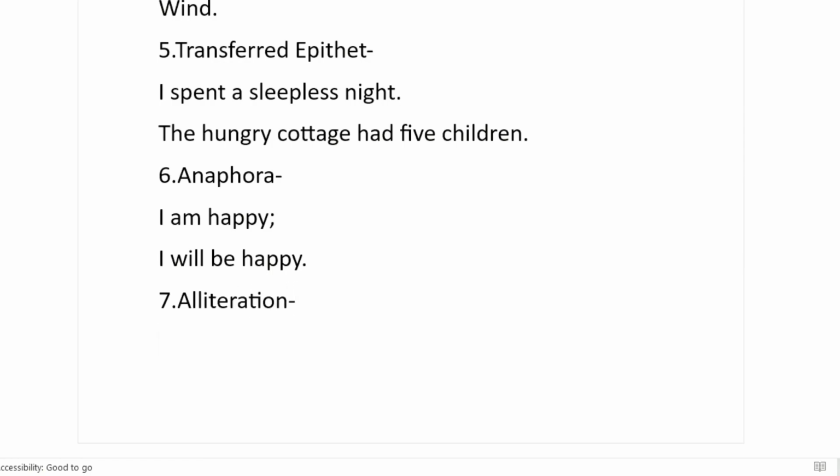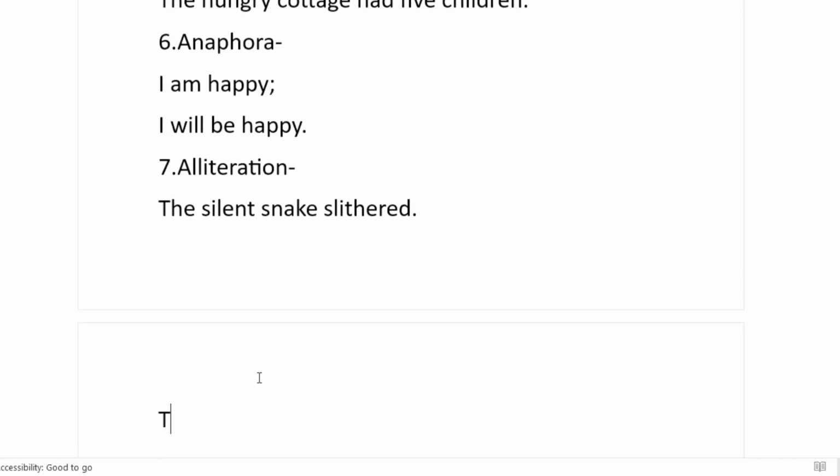When 2-3 consecutive words begin with the same consonant sound, for example, the silent snake slithered. Now we find 3 words beginning with the consonant sound S. Next, let's take another example.